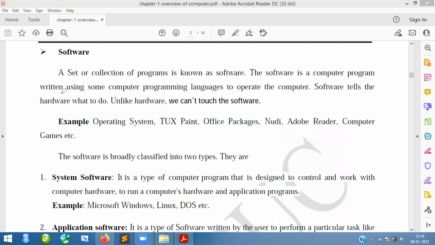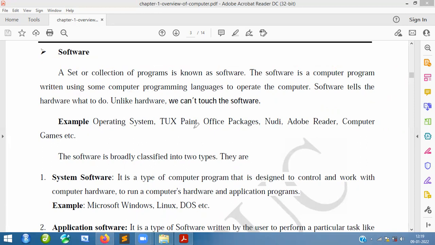A software is a computer program written using some kind of programming language to operate on a computer. For example, you can take C++. That will be used to write programs for adding two numbers, swapping two numbers, something like that. So these are called software basically. A set of programs we call software, and we cannot touch that one. Basically it is written using a language, so we cannot touch it and we cannot feel it.